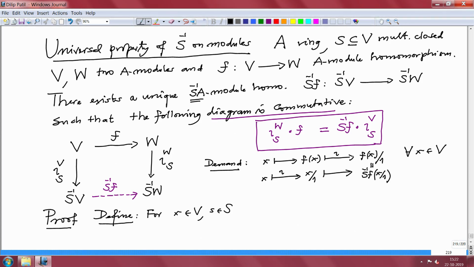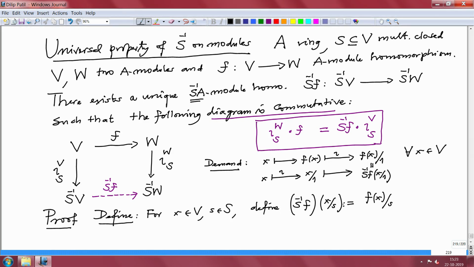Therefore, that prompts us to define the following: for x in V, s in S, define S inverse of F evaluated at x by s as F of x divided by s. This makes sense. This is our definition.